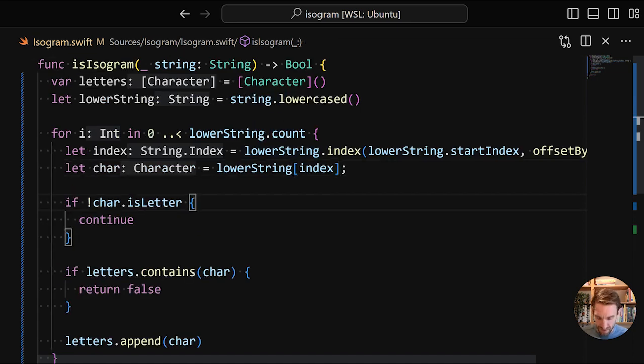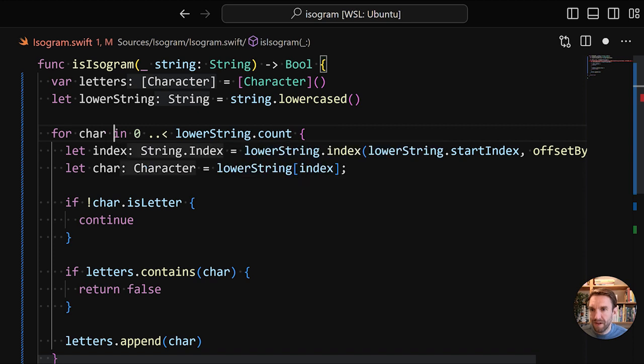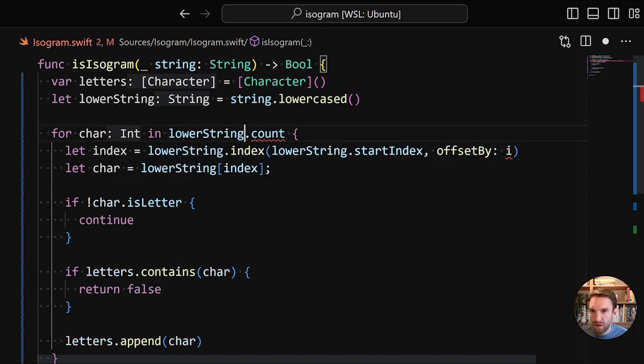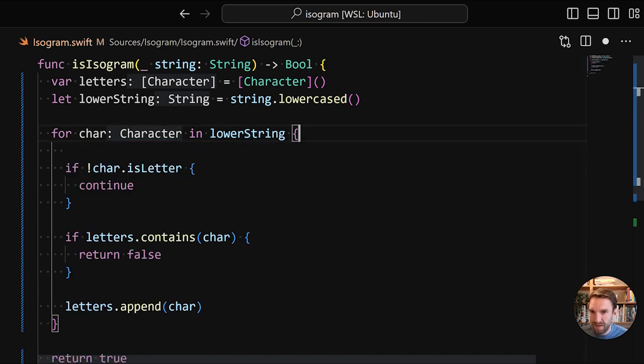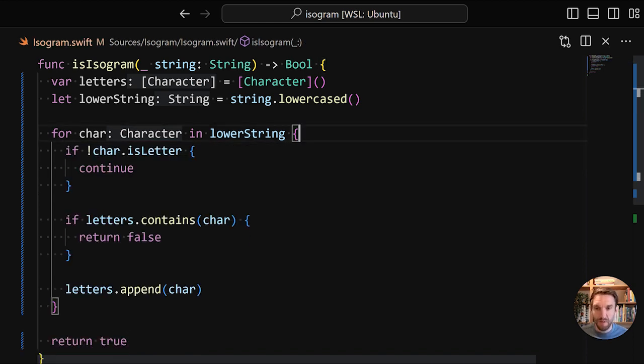So we're going to do some work to make this prettier. One obvious way to improve this is to use the fact that we can actually iterate over the characters in a string without specifying the index. Instead of having this for loop be over the count, we're going to say for character in lowerString. Then we're going to get rid of this entire bit, and this should still be the same thing.